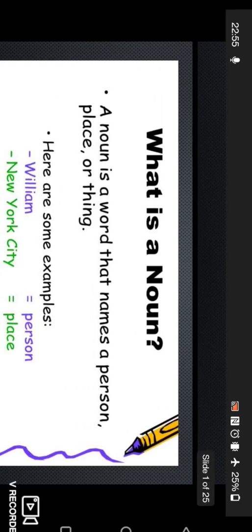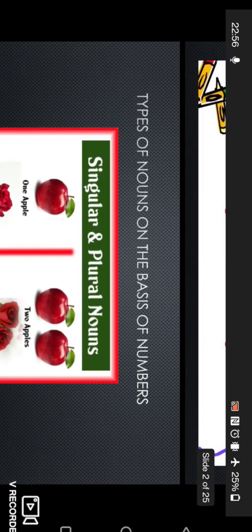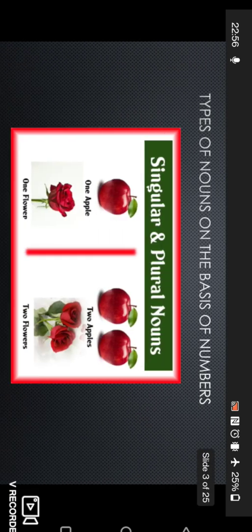Now, as you all know, we are revising our nouns based on numbers, right? And in that, we are going to revise singular and plural nouns. So to begin with, we'll discuss what we understand by a noun first. A noun is a word that names a person, place, or thing. For example, William is the name of a person, New York City is the name of a place, and building is the name of a thing. So these are nouns.